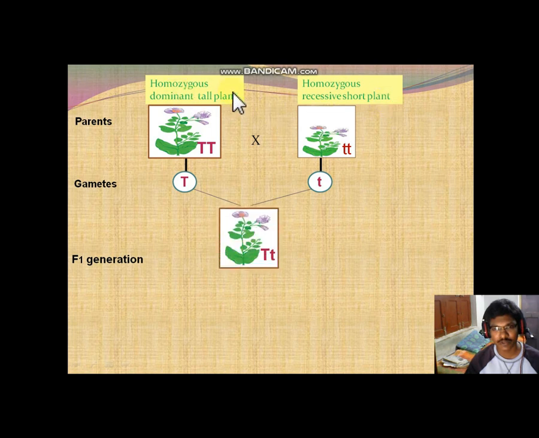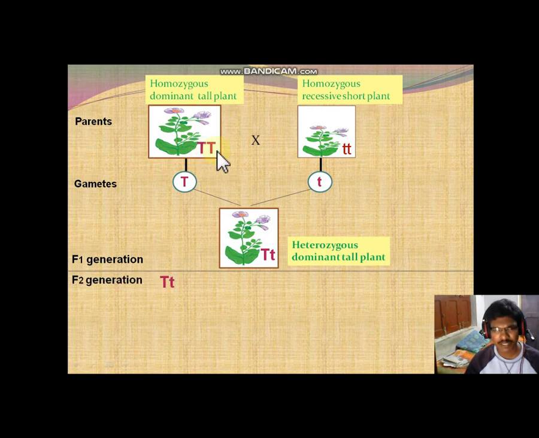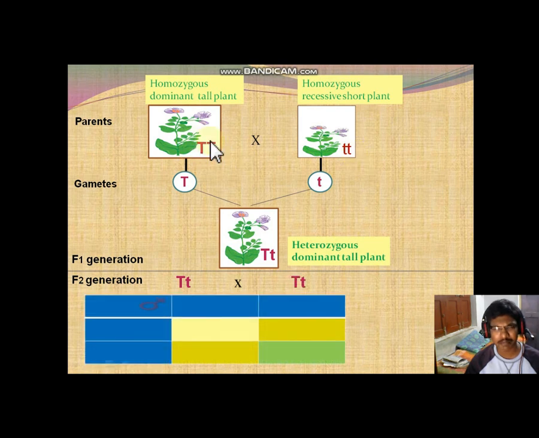Homozygous means the two copies of the alleles are the same, here capital T, capital T, and here small t, small t, but one is dominant alleles and the other recessive alleles.